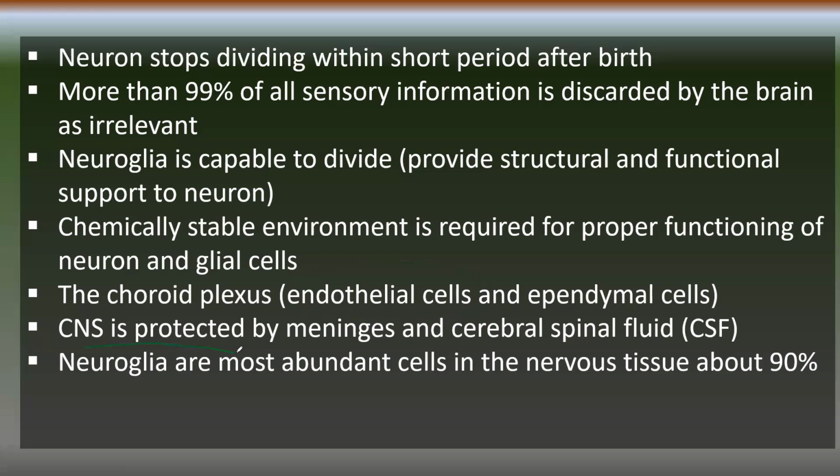The CNS is protected by meninges. The meninges provide a cushion to the CNS, a protective layer or smooth covering of the CNS. The cerebrospinal fluid also gives protection, meninges and cerebrospinal fluid. Neuroglia are the most abundant in the nervous system, almost 90% of the nervous system is neuroglia.